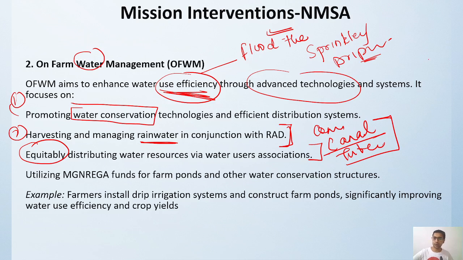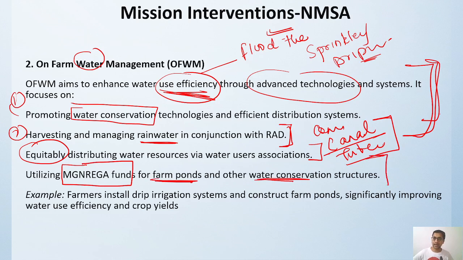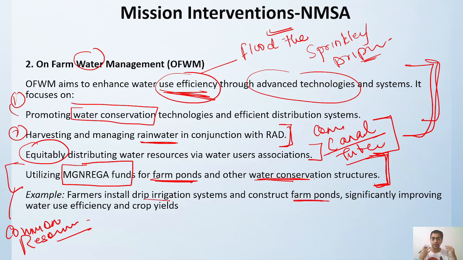So how are we going to utilize all these processes? We have to utilize the fund generated under MGNREGA for creation of ponds and other water conservation structures. MGNREGA labor can be utilized in construction of these common resources, so MGNREGA workers will be much more productive in all these areas. Here you can see examples of drip irrigation and farm ponds, which are helpful in proper on-farm management of water. At the same time, it will also improve the crop yield of the field.